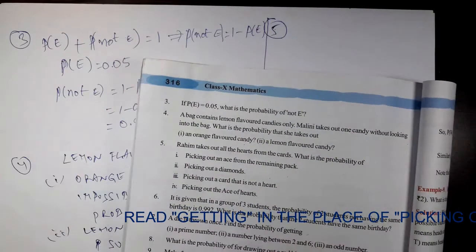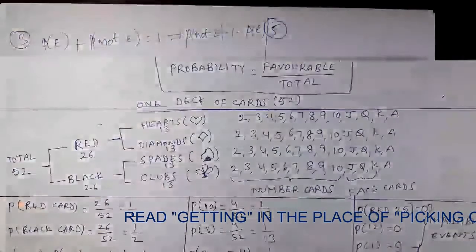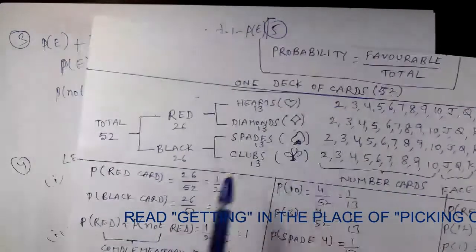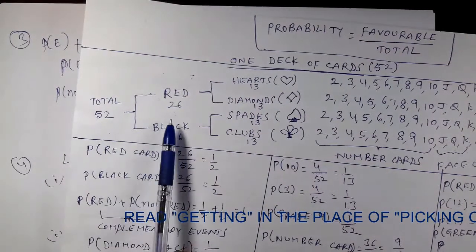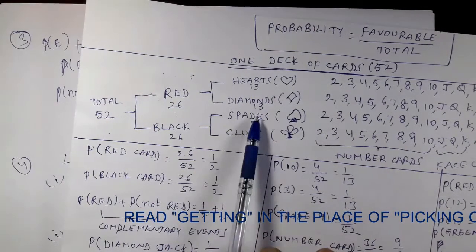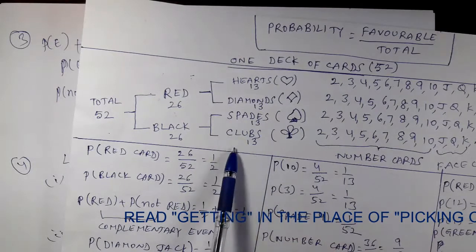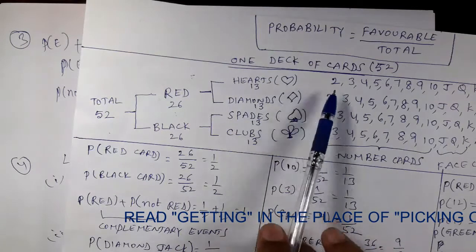You tell me, we have discussed in basics, in a pack of cards, how many cards will be there? 52, right? How many of them are red cards? 26. Black cards? 26. Out of those red, 13 will be hearts, 13 will be diamonds. Out of the black, 26, spades are 13 and clubs are 13, right? These are the symbols.